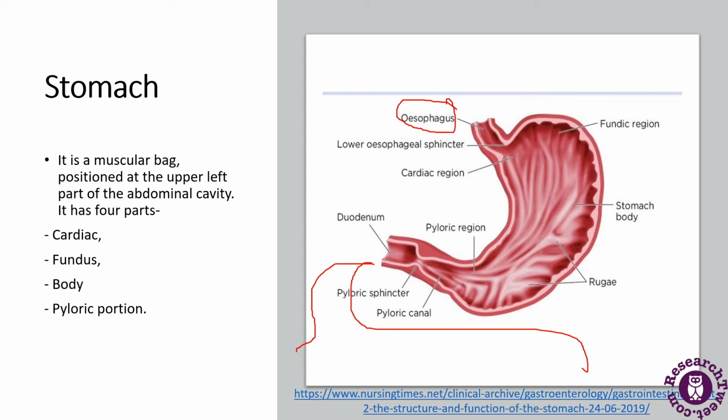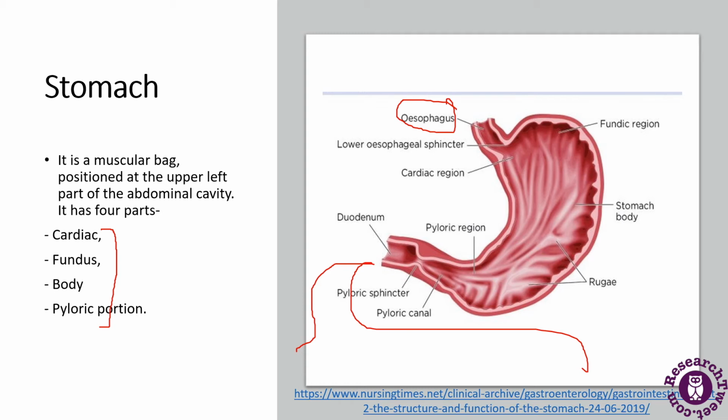The wall of the stomach has deep folds. You can see in the figure as well that the walls of the stomach have deep folds. The muscular wall of the stomach churns and mixes the food with the gastric juice. Now the stomach has been divided further into four parts: cardiac, fundus, body and pyloric portion.